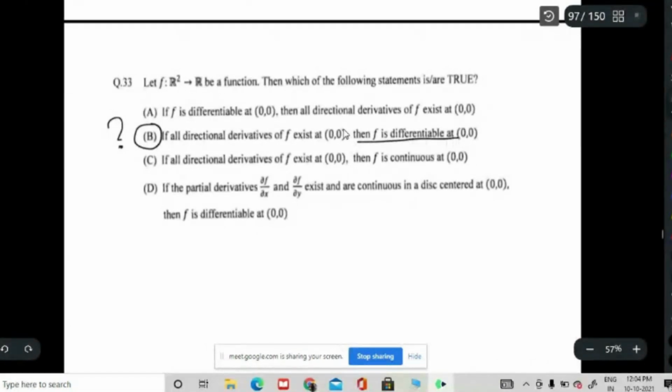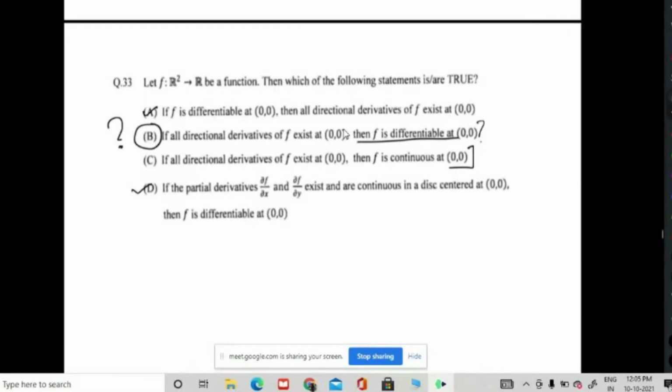If the partial derivatives exist and are continuous in a disk centered at 0, then f is differentiable. Yes, correct. This is correct, and this one is also correct. So these two are wrong. We have already discussed this. This one itself is wrong, so how can it be true? A differentiable function has to be continuous, right?